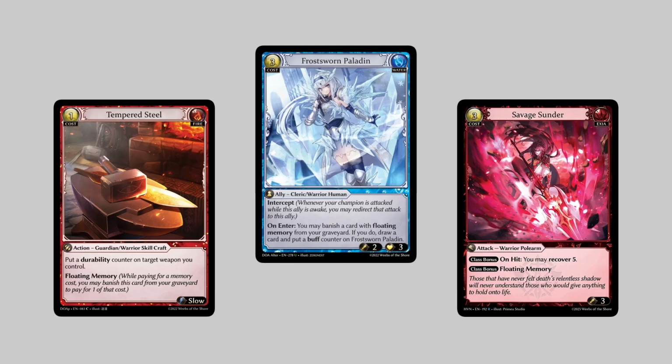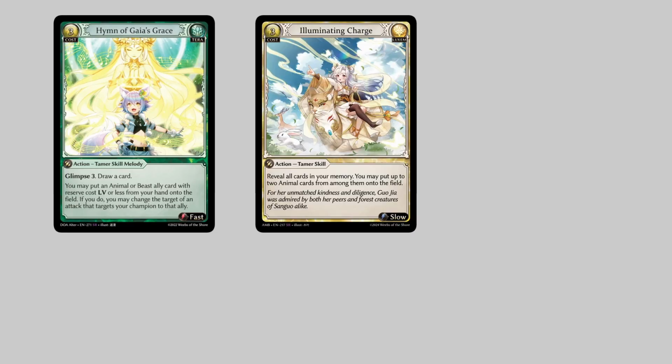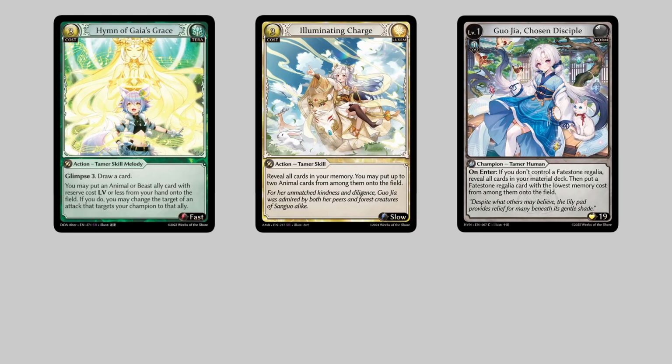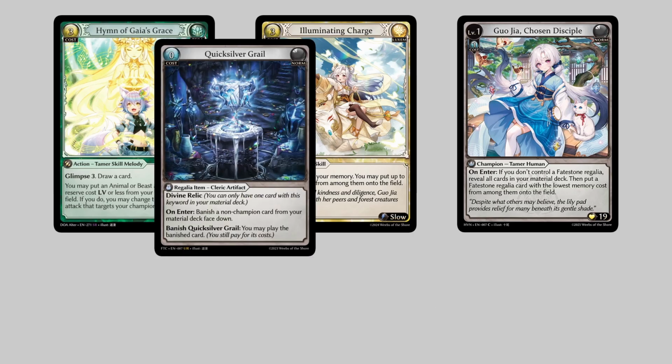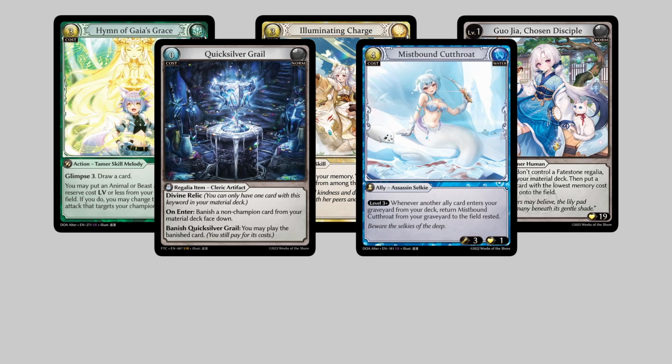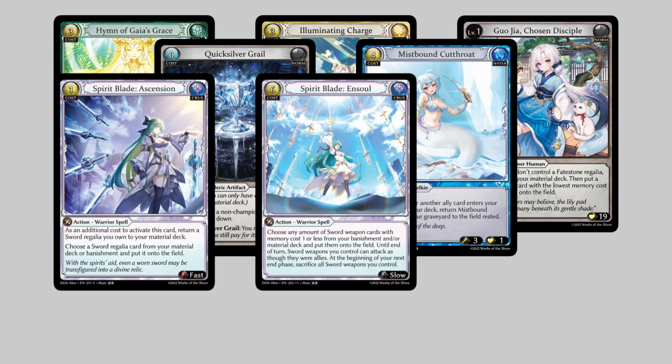You may also use floating memory of any element to pay memory costs or for other usages, again, assuming that you meet any other requirements. Moving cards to and from any zone does not have any elemental restrictions. Examples include Hymn of Gaia's Grace or Illuminating Charge, putting ally cards from hand onto the field, Gojia, Chosen Disciple, putting a Fate Stone from material deck onto the field, Quicksilver Grail's first ability, banishing a card from the material deck, Mistbound Selkie, putting itself from graveyard to the field,